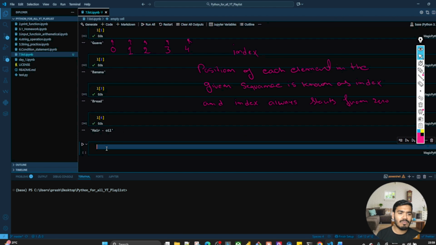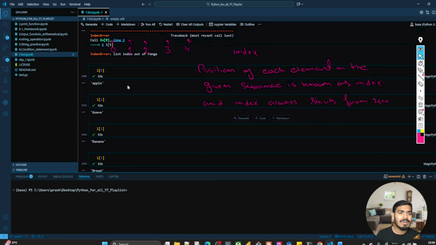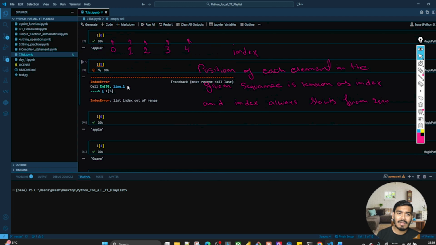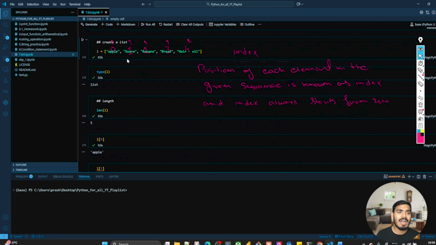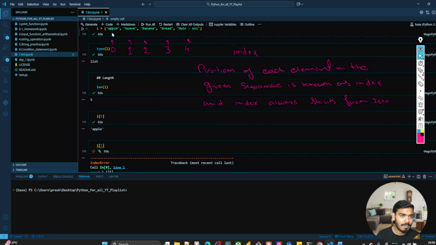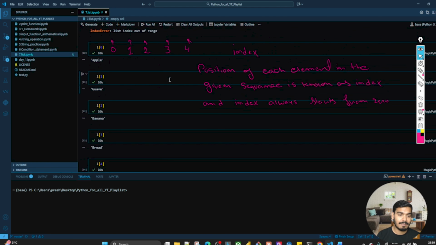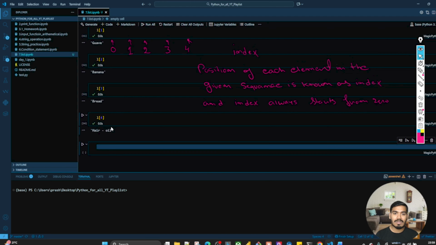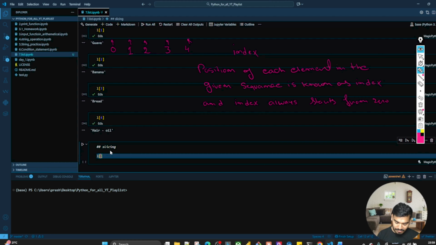Now next, what I want is to get the elements not one by one, but from apple till banana, all the fruits together. How can we do that? That process is called slicing, guys. Slicing.